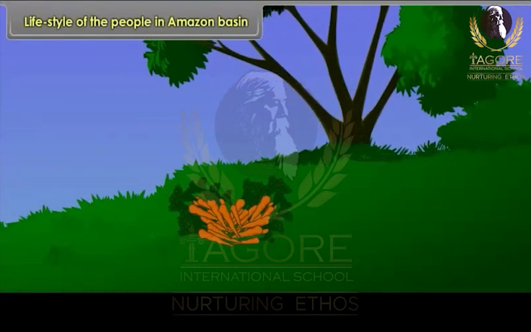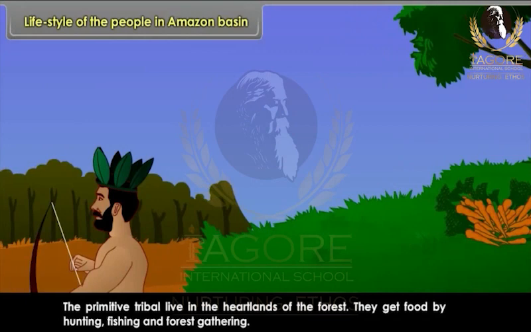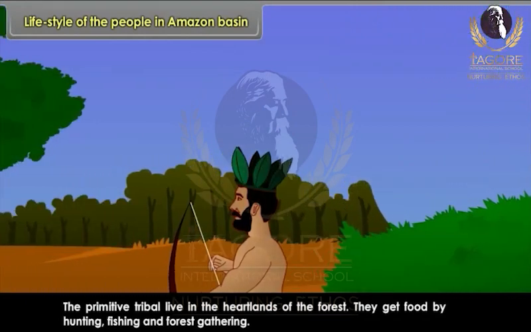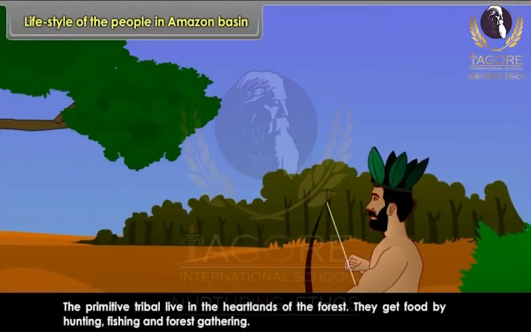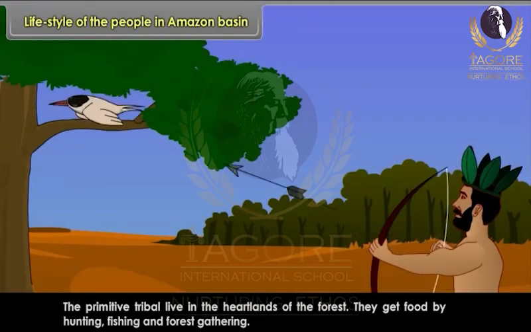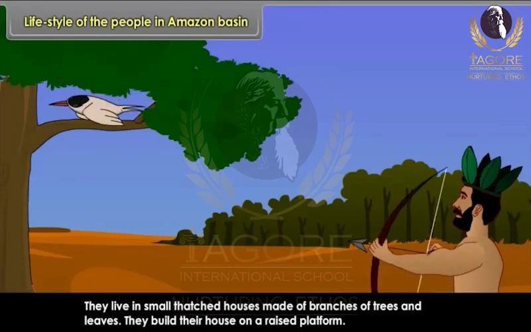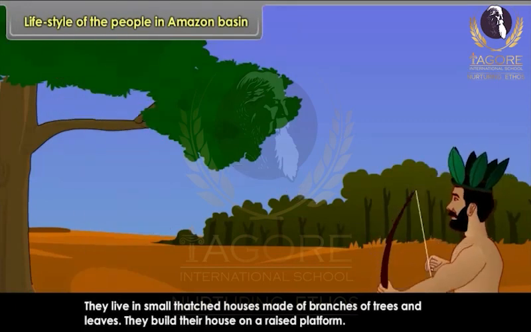Lifestyle of the people in Amazon basin. The primitive tribal live in the heartlands of the forest. They get food by hunting, fishing and forest gathering. They live in small thatched houses made of branches of trees and leaves. They build their house on a raised platform.